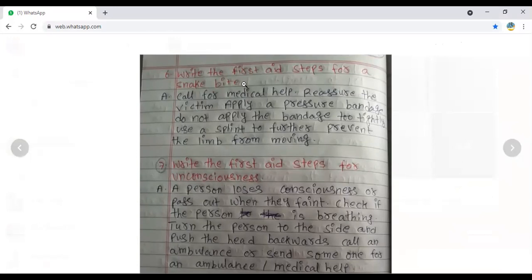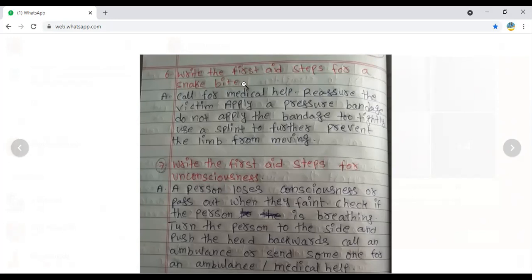Suppose, observe my hand. Here I have been bitten by a snake. Observe my hand. Here are the two dots. You can see the two dots. This is nothing but the poison. It means the snake has bitten me here. So what I am doing here, I am going to tie the bandage tightly like this. Here you can see my hand.